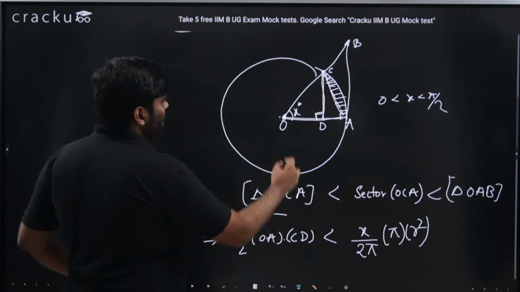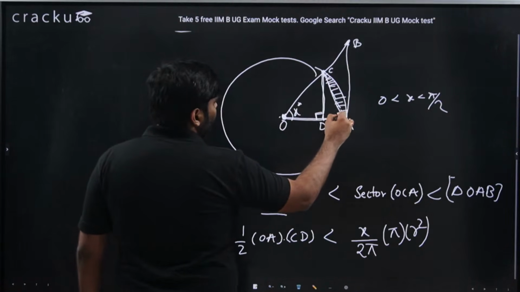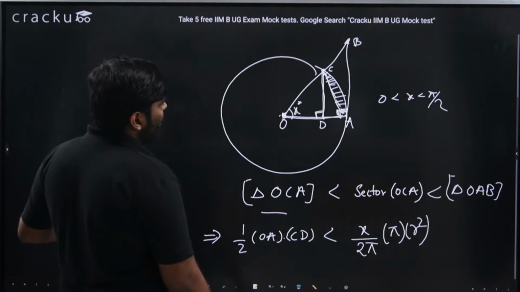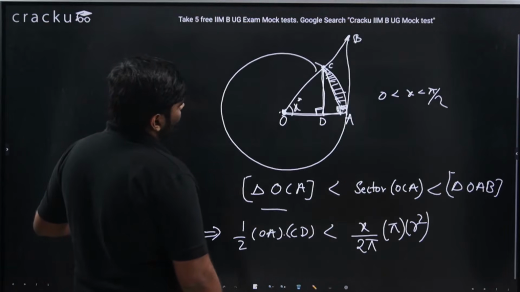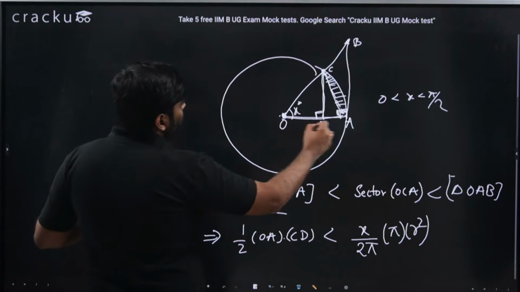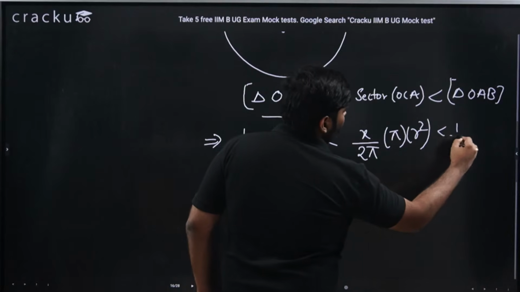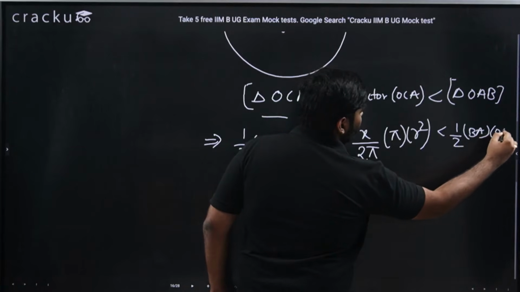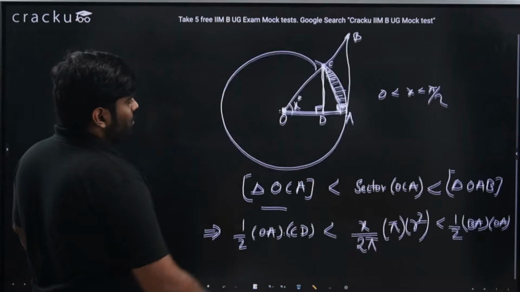Now similarly, let's check for OAB. This is a right angle triangle. How could we write this? For the right angle triangle, the area is half into BA into OA, because this is half into base into height in a right angle triangle, BA and OA.